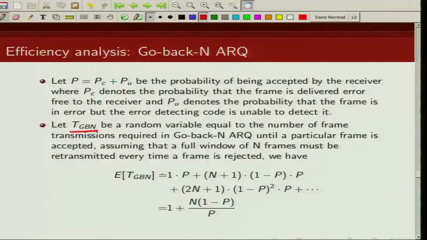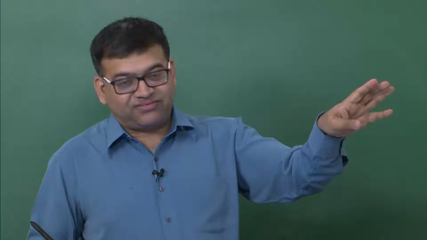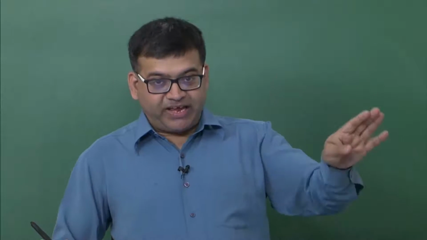We are assuming that a full window of N frames must be retransmitted every time a frame is rejected. So we are assuming the worst case scenario that the first frame in this window itself is received incorrectly, so we are retransmitting all those packets.